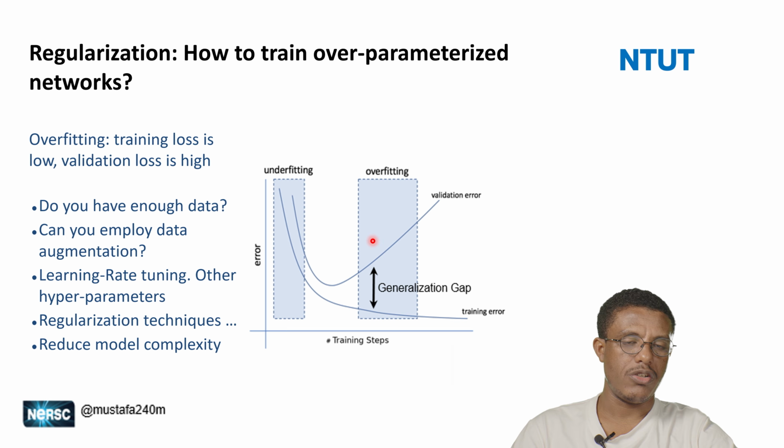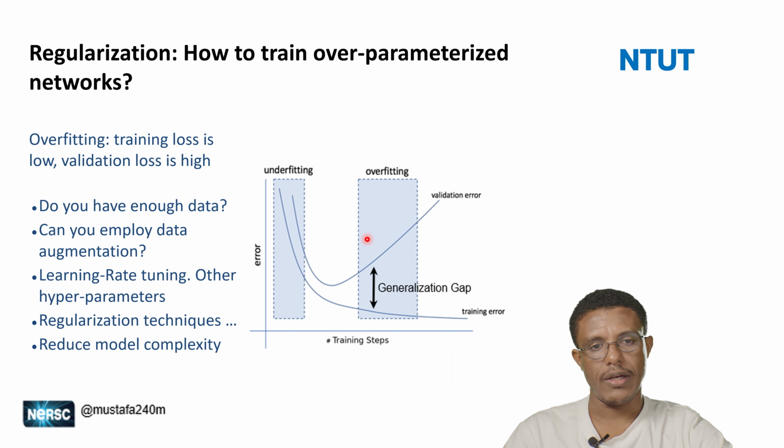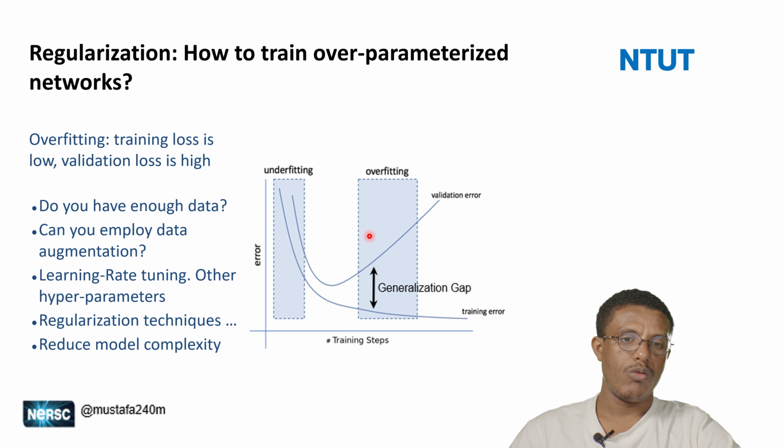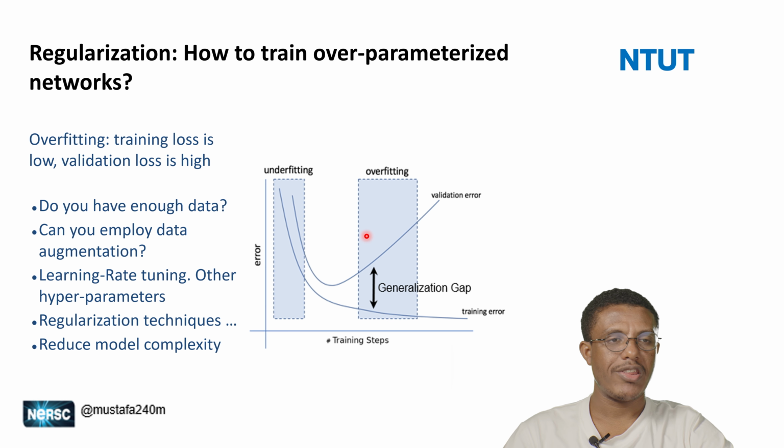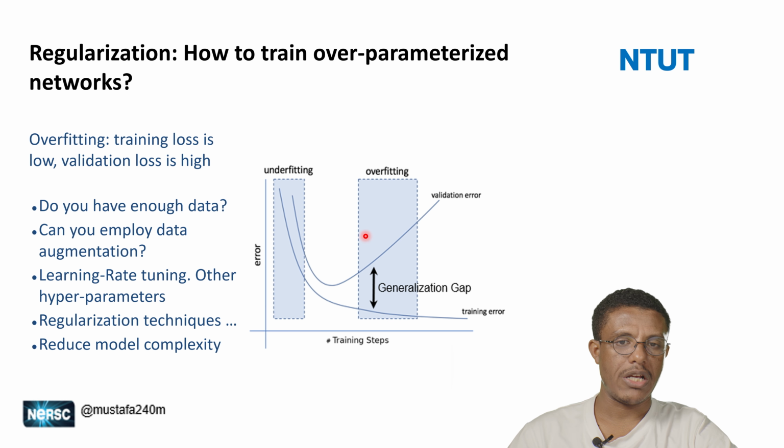This is the data generation techniques just to increase the data sets, and then we can arrange also the learning rate tunings, because learning rate means we can try to determine the learning speed of the model. So we can arrange the value of the learning rate and also the other parameters, so we can adjust those parameters in order to regulate the overfitting problems of the deep learning models.